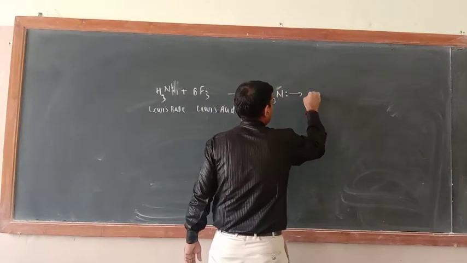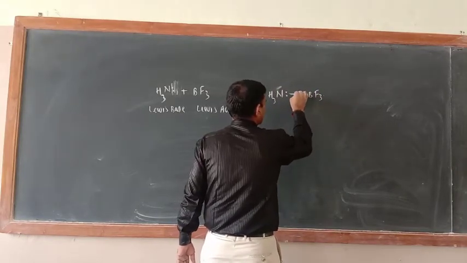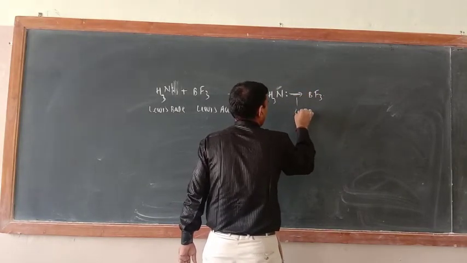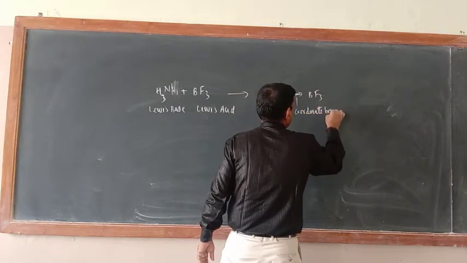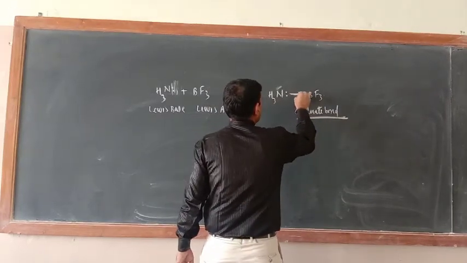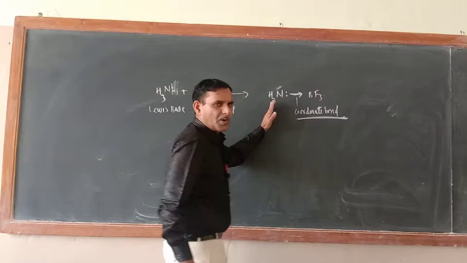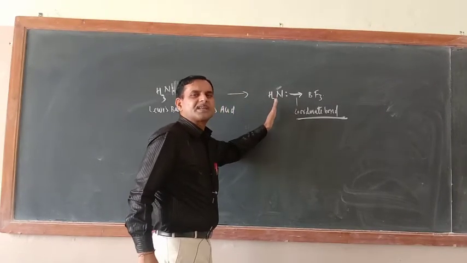NH3 and BF3. Now what is this one? This is a coordinate bond. So that is why this is a coordination compound, and now it is proved that ammonia is a good complexing agent.